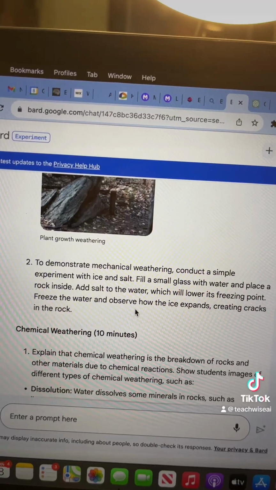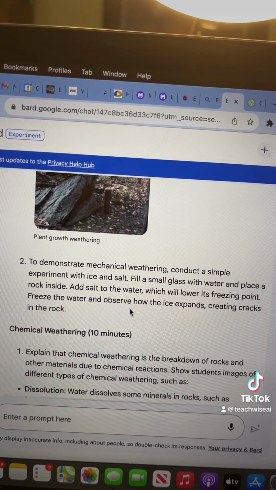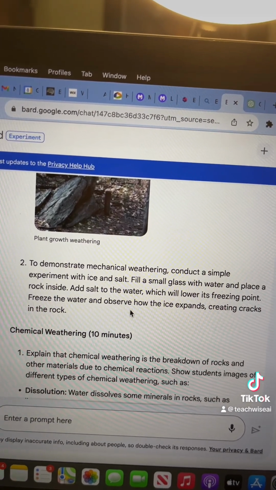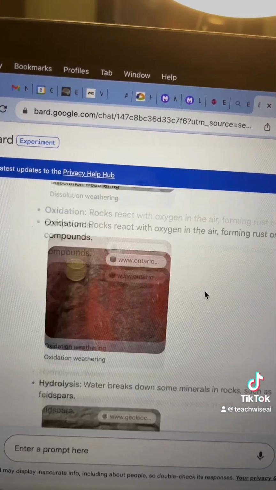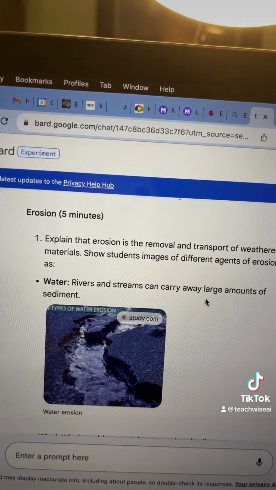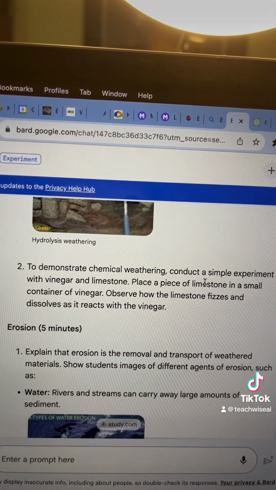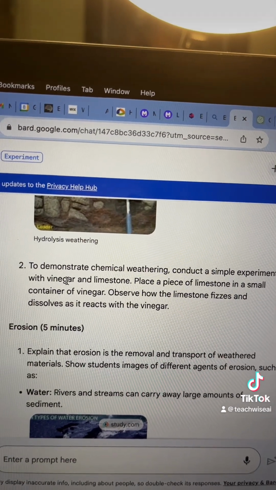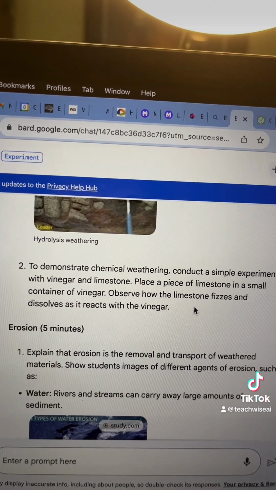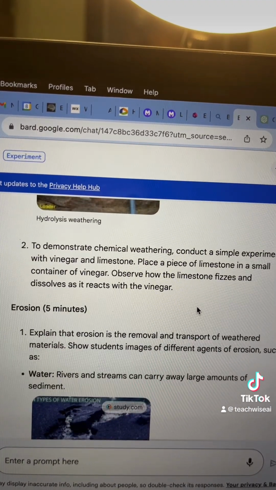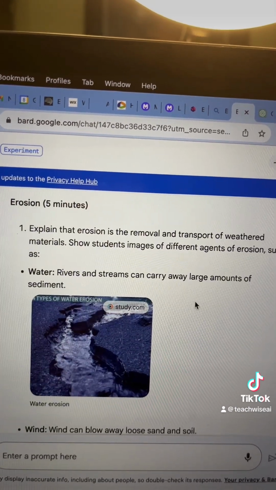Not great. It gives me a demonstration that just does not work for 30 minutes, and it wouldn't probably work long-term either. It goes on to talk about chemical weathering. Again, gives me pictures at least and vocab words and all that. And then a demo, which I could do if I have some limestone and vinegar and observe how the limestone fizzes. Now, again, this is something I would do on the video since my students would not likely have limestone. They might have vinegar, but limestone more difficult.